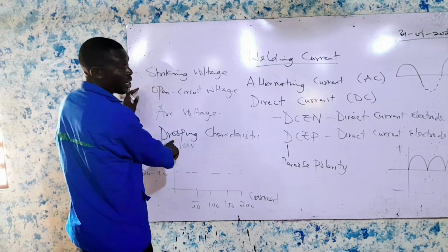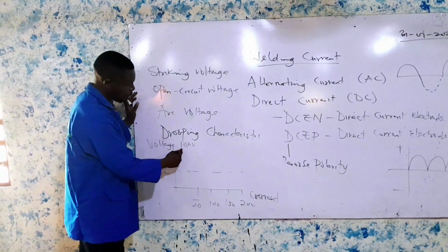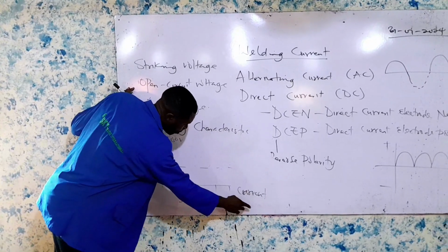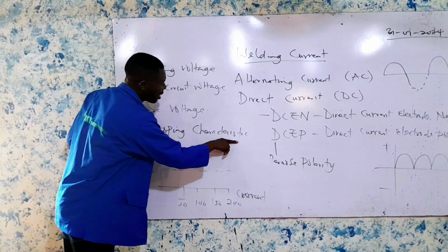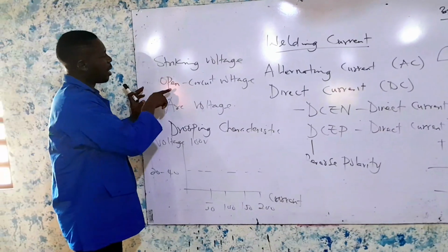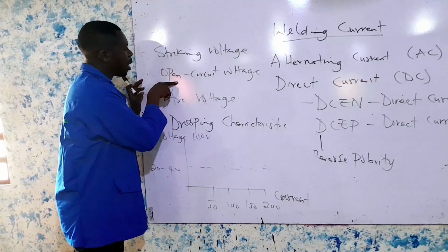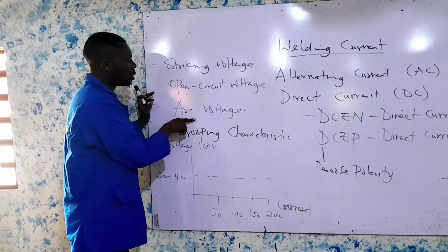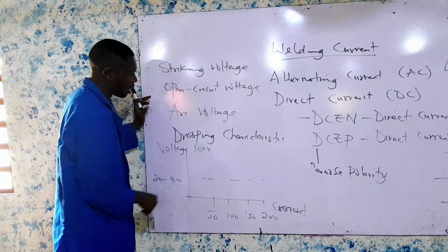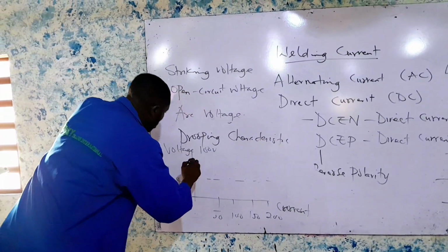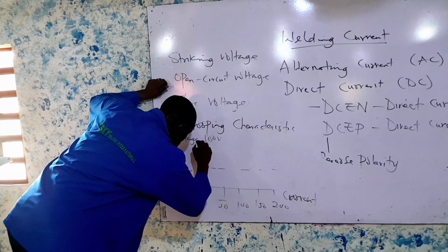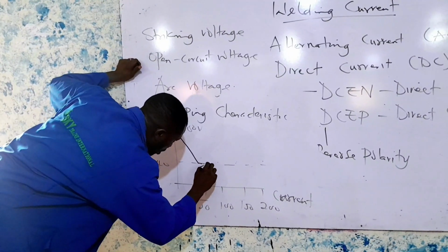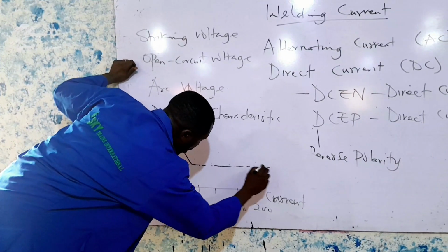So the dropping characteristics tells us the effect of the open circuit voltage, which drops automatically from the terminal voltage to the arc voltage the moment an arc is struck.